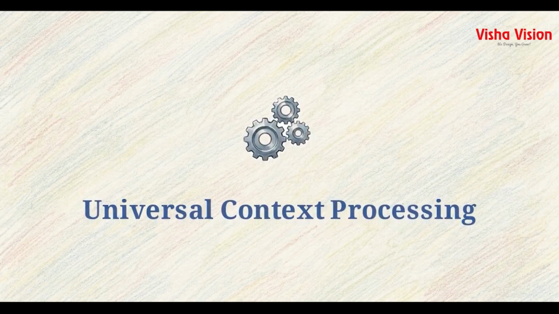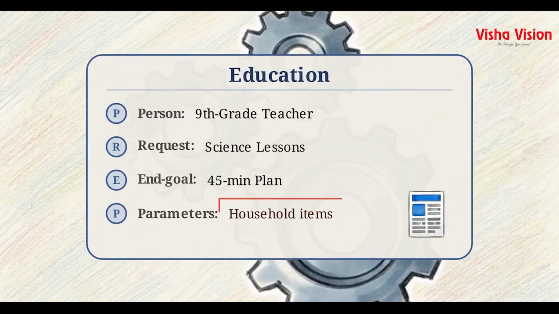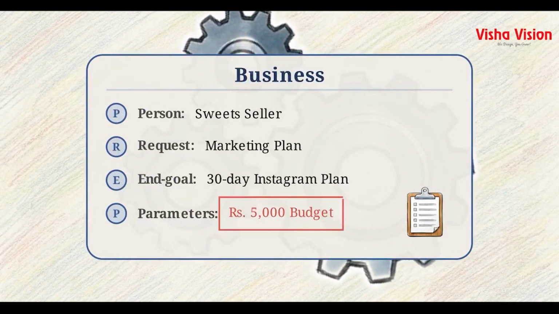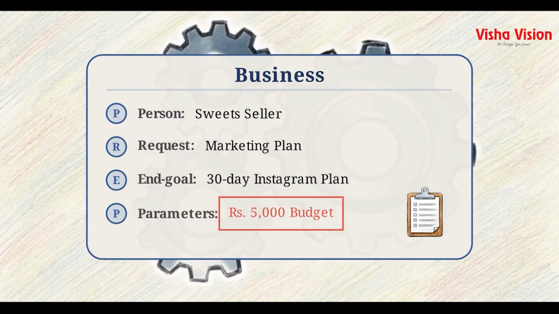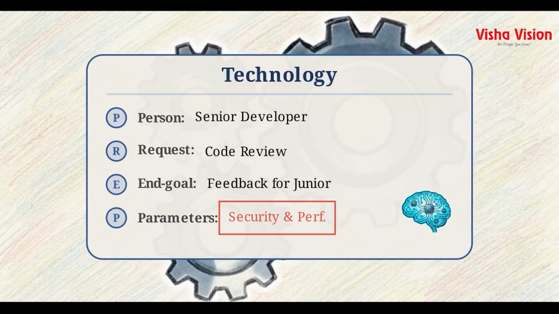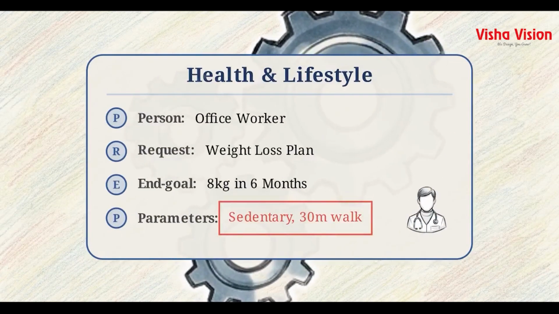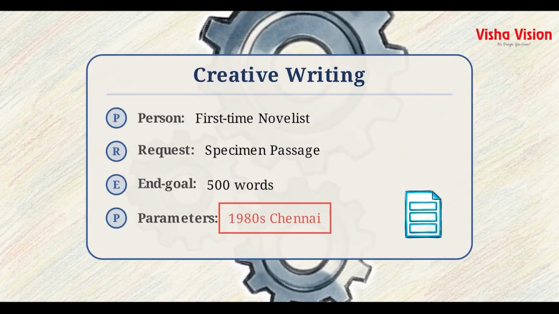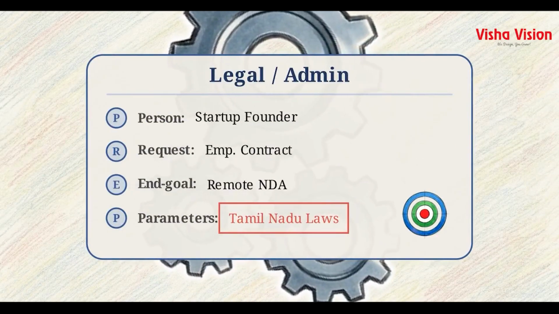These principles scale perfectly. A 9th grade teacher lacks lab equipment, requesting household item lessons. A business owner specifies a 5,000 rupee marketing budget. A developer restricts code reviews to security vulnerabilities. Users specify sedentary jobs for exercise plans, 1980s settings for novels, and regional laws for NDAs.